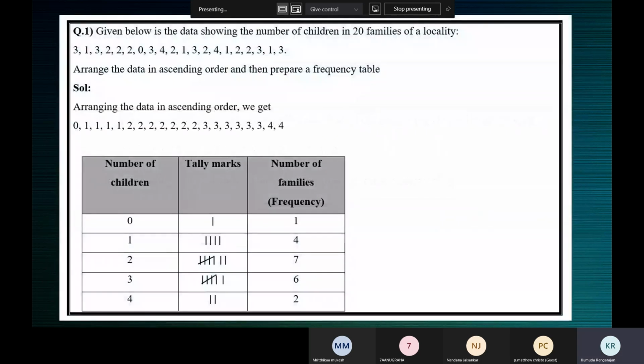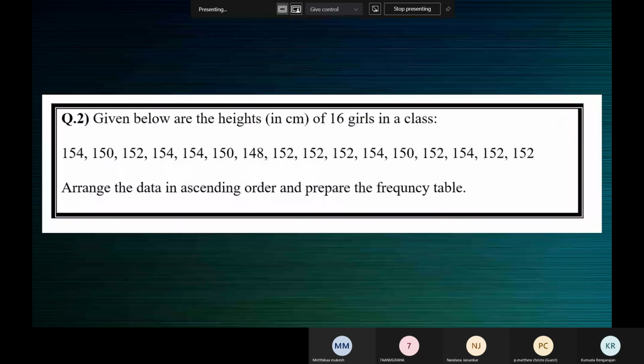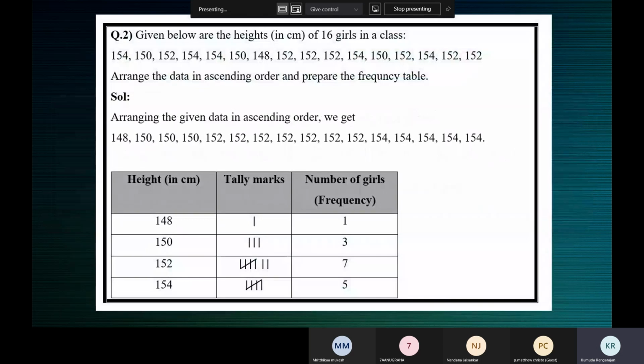Yes. This one we did in the class. This was given as homework. If you finished your homework, please check your answer.